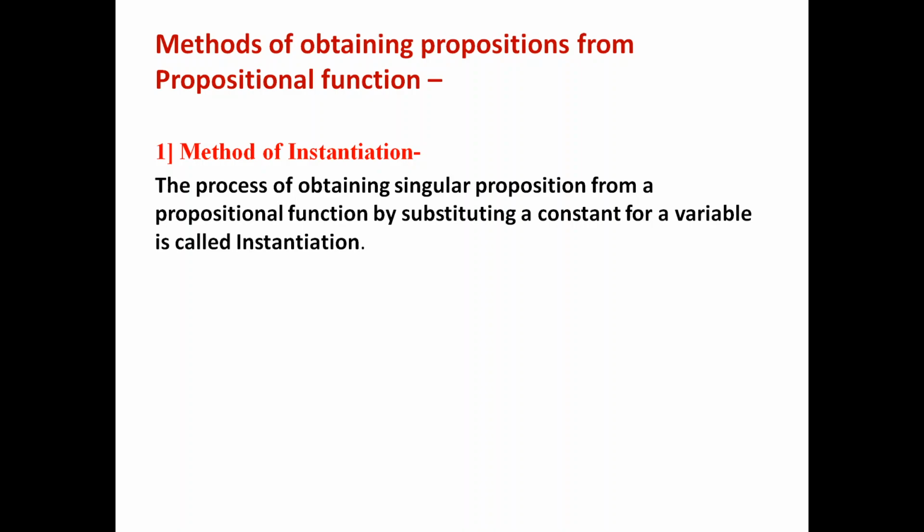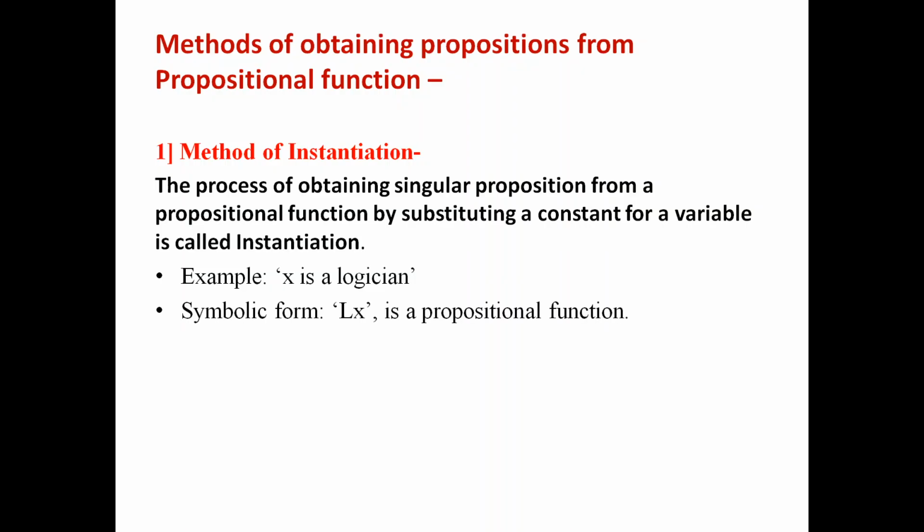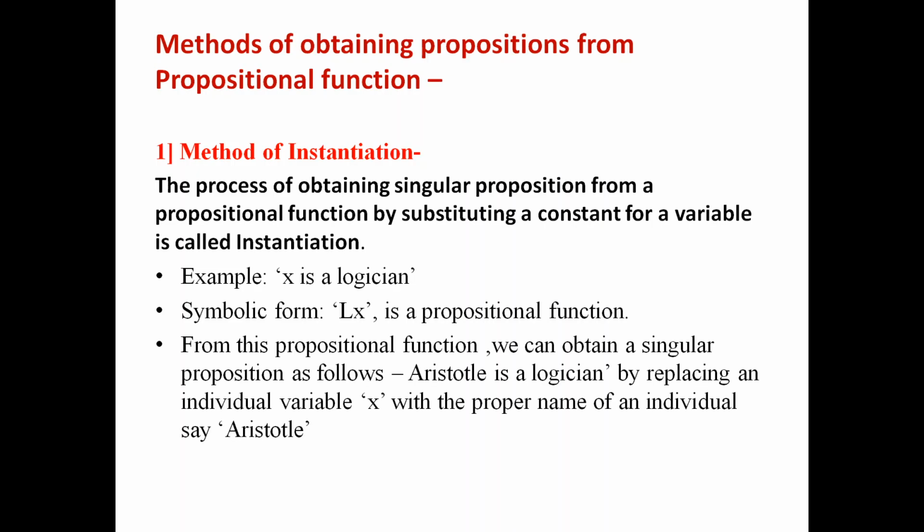Let us take an example. X is a logician. Symbolic form will be capital L, small x. This is a propositional function. From this propositional function, we can obtain a singular proposition, as Aristotle is a logician, by replacing an individual variable x with the proper name of an individual, say Aristotle.